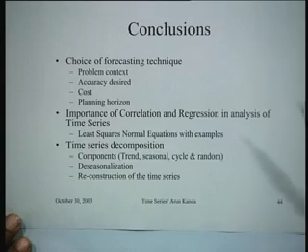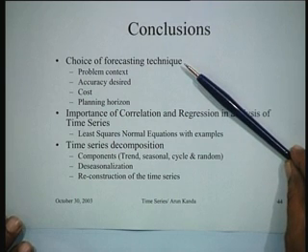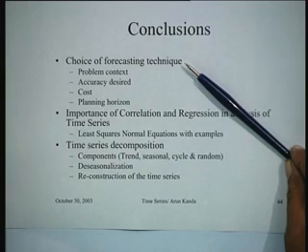So let us try to see some of the major conclusions that we can derive from what we have talked about today. First thing that must be kept in mind is that we have talked about a number of different forecasting procedures: regression, time series decomposition and so on.